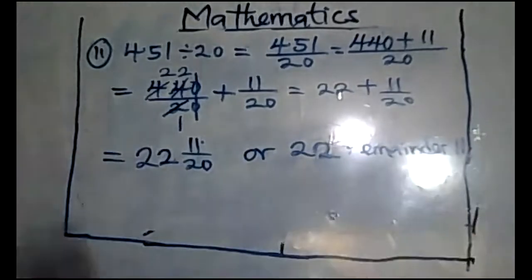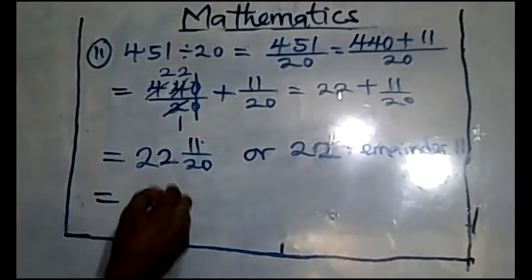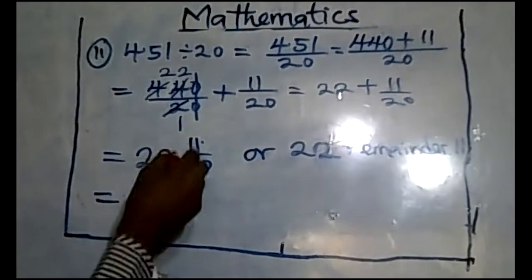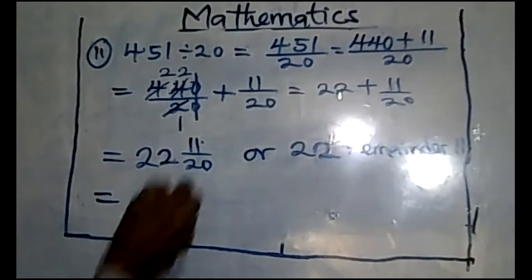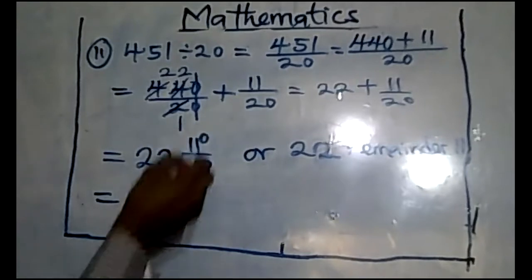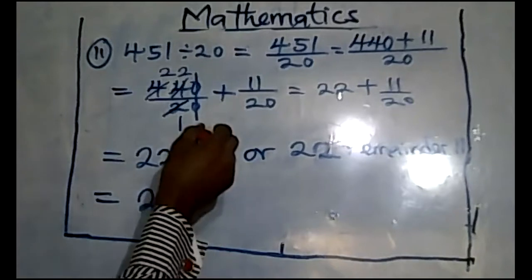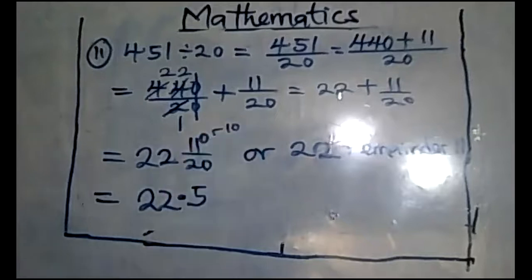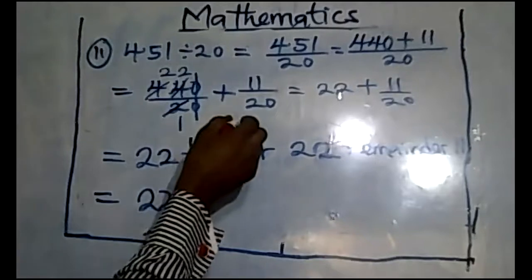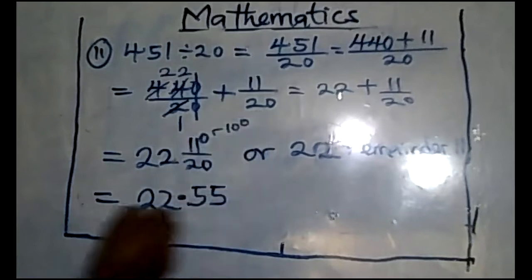But if you are asked to take it to decimal, write your 22. Now, to change this one to decimal, put a point here. That brings 0 here. How many 20s in 110? That is 5, remaining 10. Put 0 there again. That is 100. How many 20s in 100? 5.